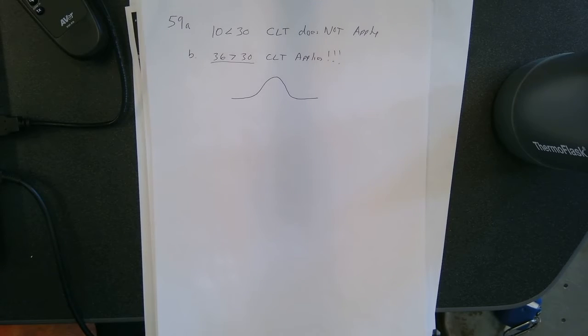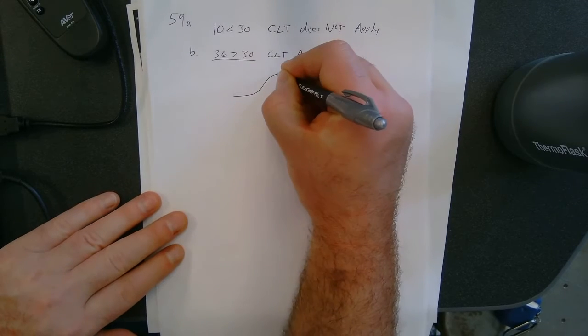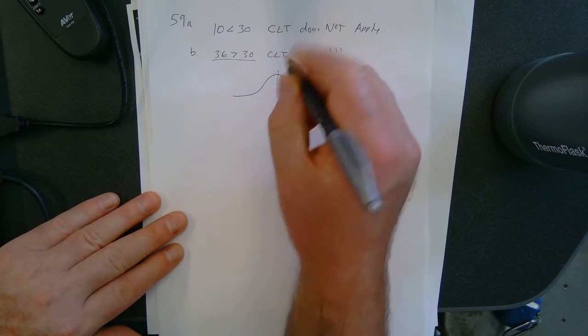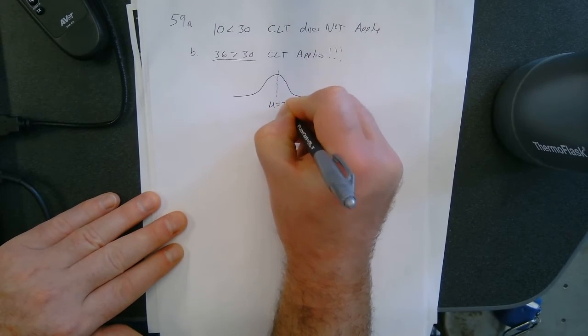Okay, so back to the question. I keep losing my spot. It says, suppose we take an SRS of, oh yeah, 36 songs. Explain how the central limit theorem allows us to find the probability that the mean playing time is more than 240 seconds. I'm going to need more here. So what is our mean? Our mean is 225. Mean is equal to 225.